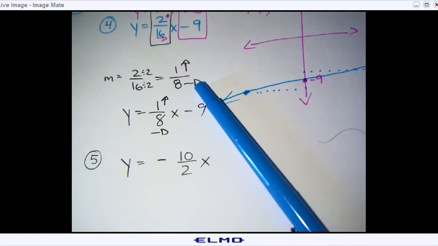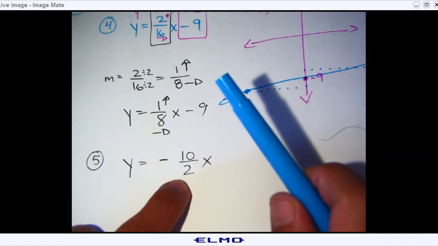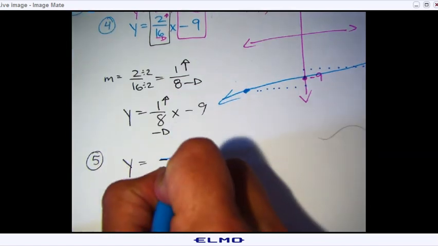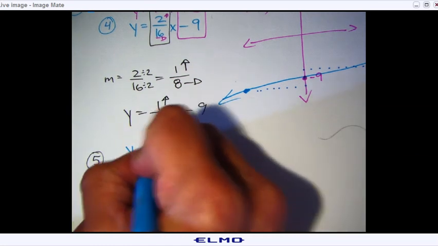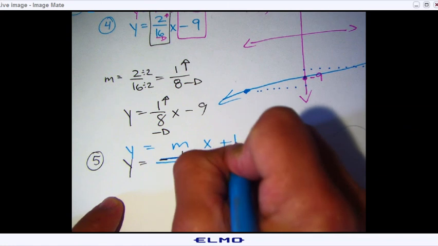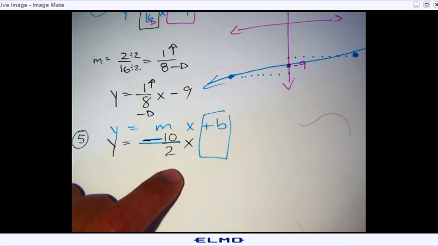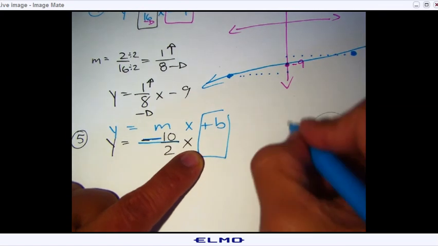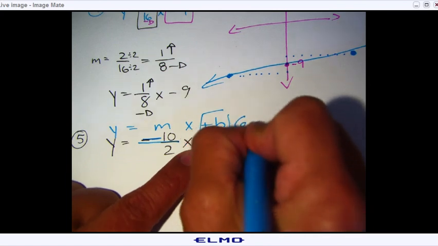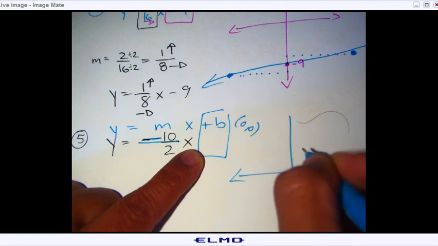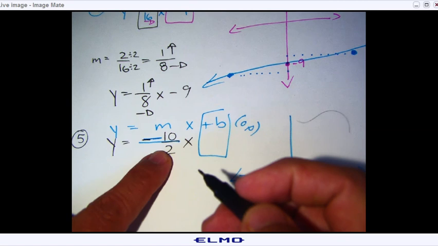So let's go ahead, and this is number 5. y equals negative 10 over 2. So I'm going to put the negative on top, all right, over 2x. Now, can I graph it? y equals mx plus b. Yep, I could graph it. But what's your b? What's your b? There's nothing. So what is it? Your starting point is 0, 0. So it's right there. Okay, 0, 0. Good job. Now we got to simplify this.